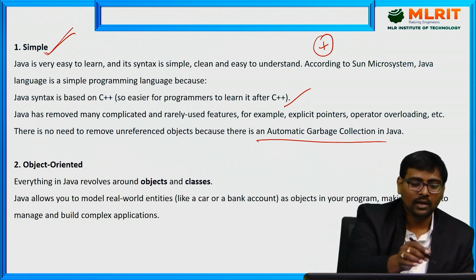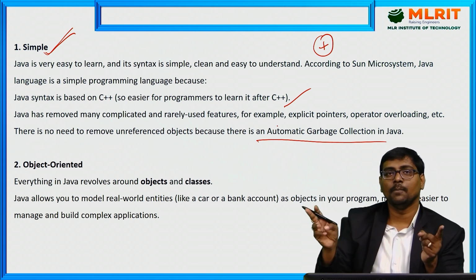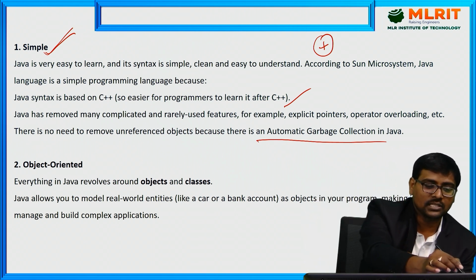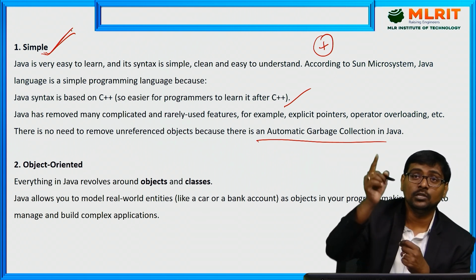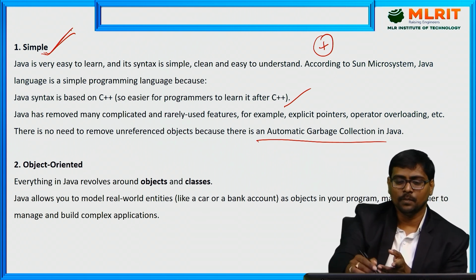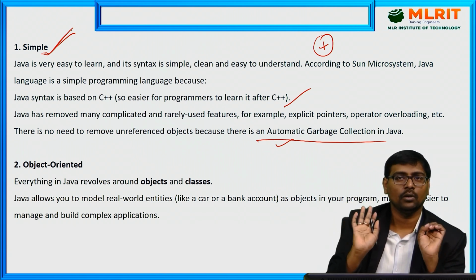Now everyone agrees. Okay, I already completed my Java. I didn't use any pointers. Automatic garbage collection is already applied. Then you agree, yes, Java is simple. Suppose if I explained this concept in the first lesson, you would simply follow blindly, okay, Java consists of automatic garbage collection. You got my point?